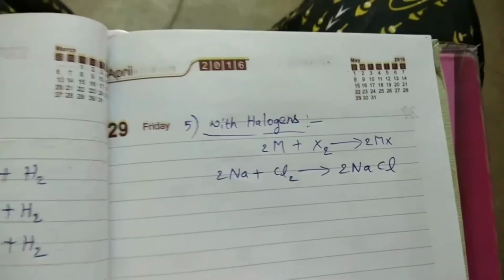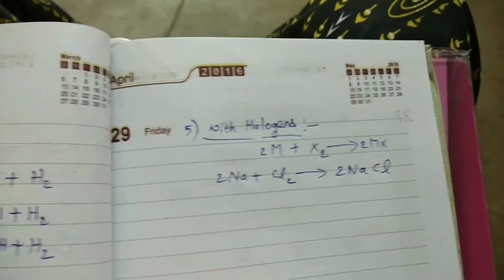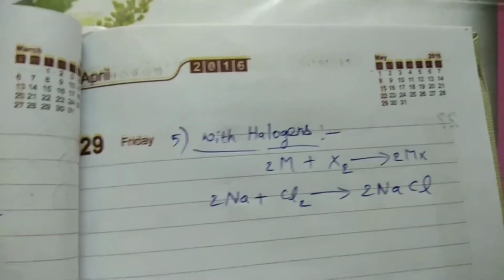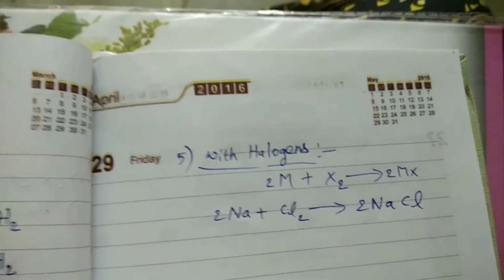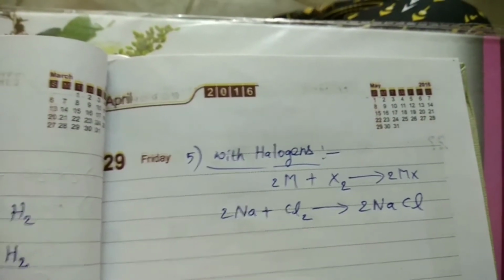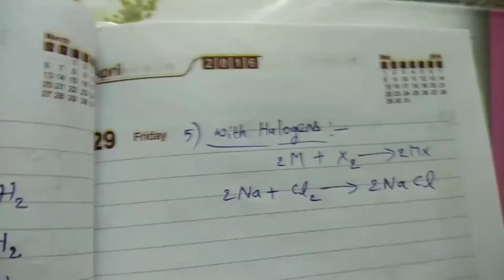Next one, some important compounds formed by sodium. Sodium can form different types of compounds, in that some of the compounds are given in our syllabus. First one is sodium hydroxide. What is the formula of sodium hydroxide? NaOH.